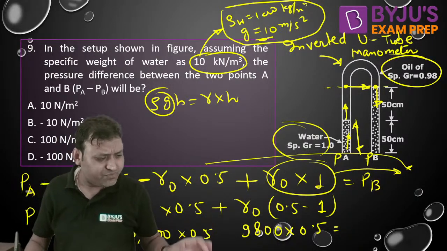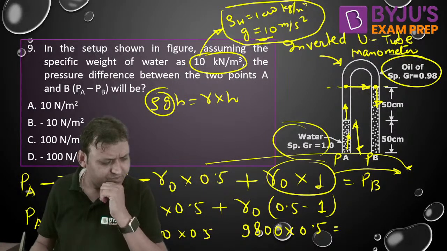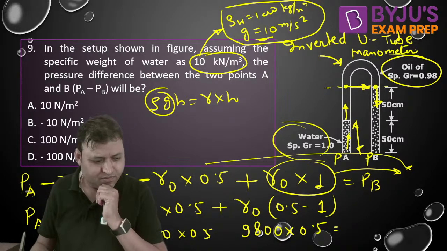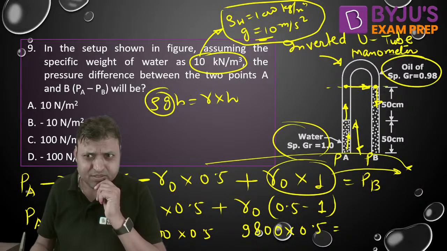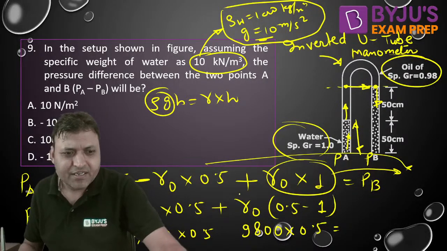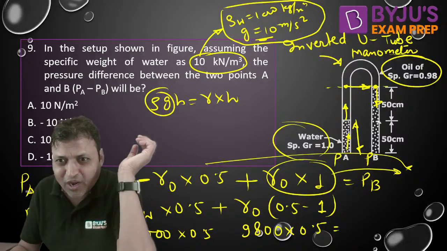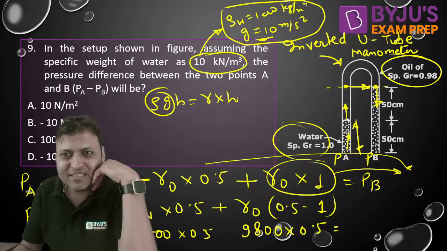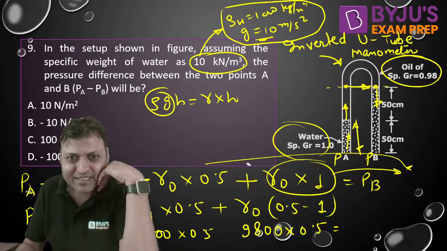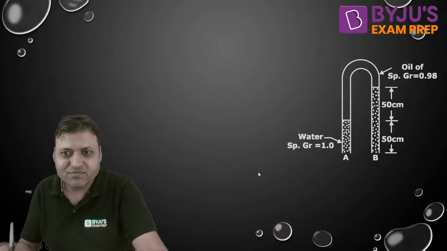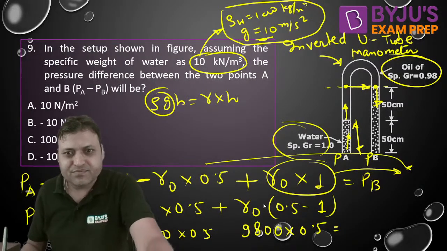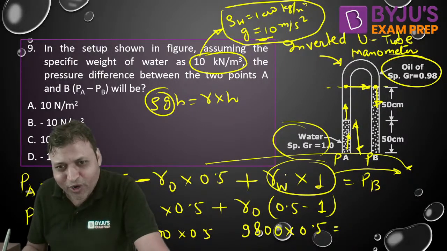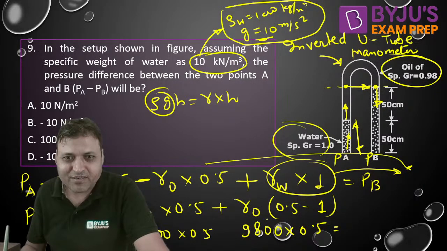PA minus PB negative, what is going wrong? Minus gamma of water, oh sorry, the mistake happened here. Here it is not oil. PA minus gamma for water into 0.5 minus gamma for oil into 0.5, then it will be gamma for water. The mistake happened here. Are you able to see it? Here it will be gamma for water.